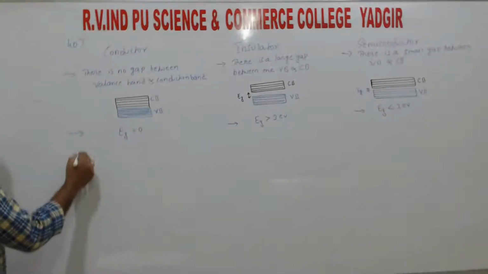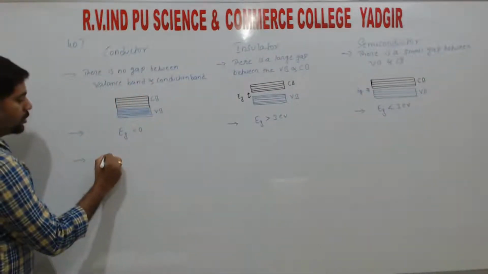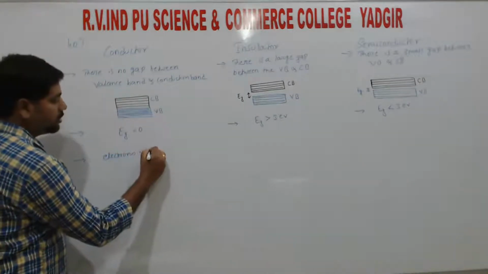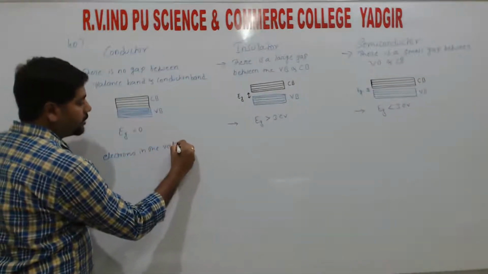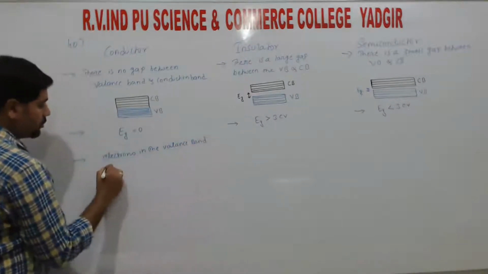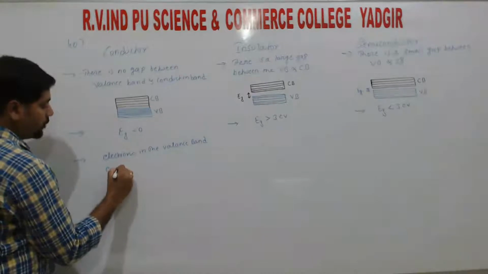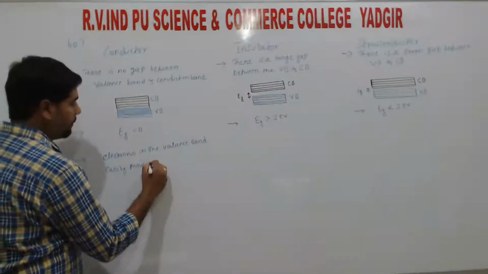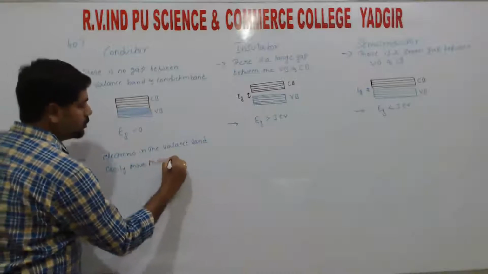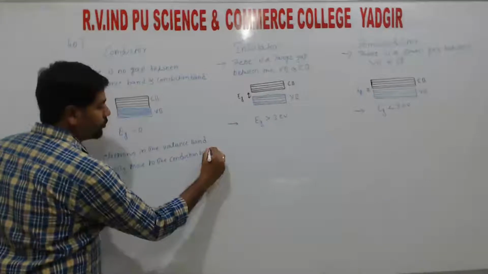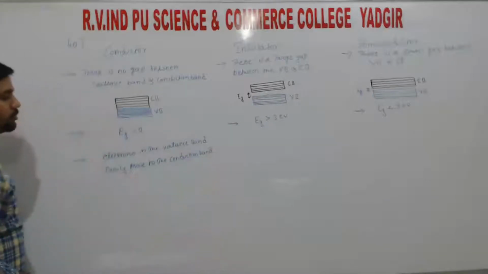So the third point: electrons in the valence band easily move to the conduction band, right?